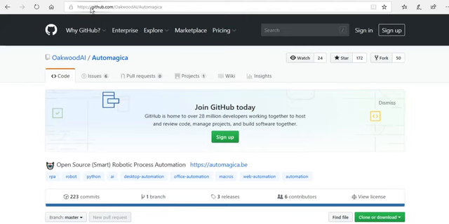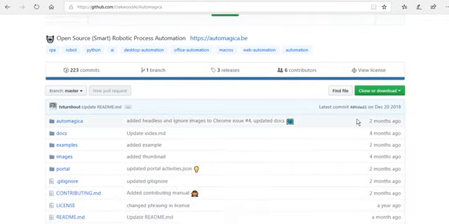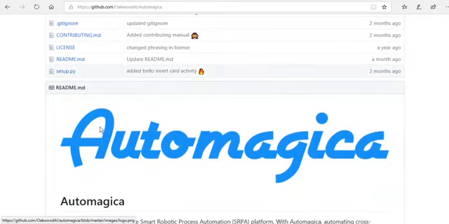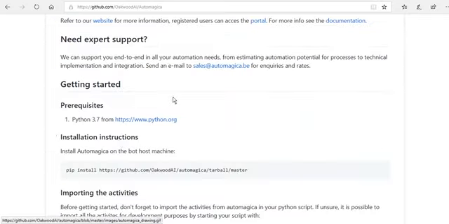Here you can see github.com/orkudi/Automagica. This is where you can download it from GitHub. It is open source. You can click the clone or download button and it will download to your local machine. Before that, the prerequisite is Python 3.7 or a higher version.